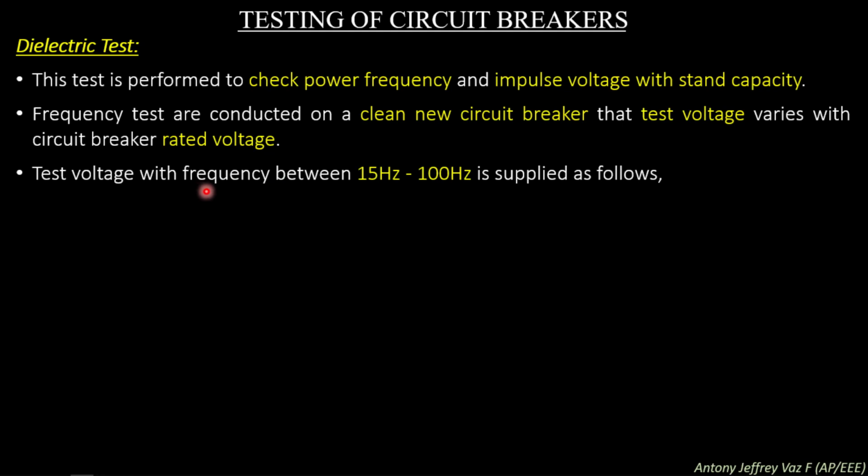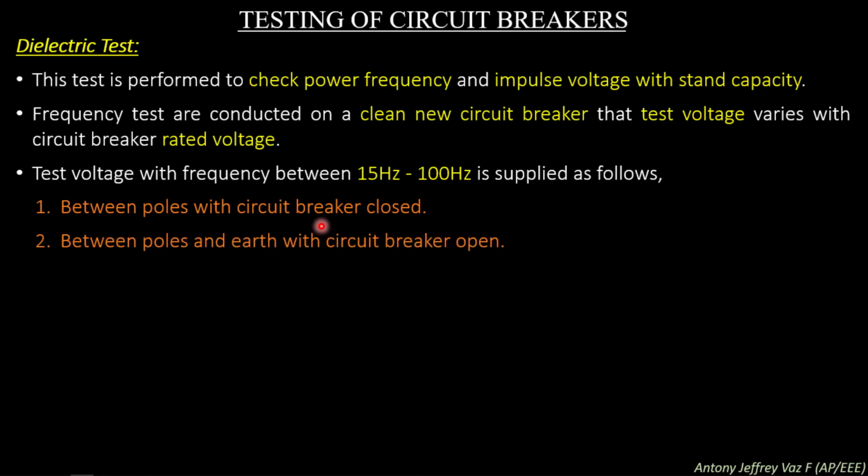Test voltage with frequency between 15 Hz to 100 Hz is supplied as follows: between poles with circuit breaker closed, between poles and earth with circuit breaker open, and across terminals with circuit breaker open.